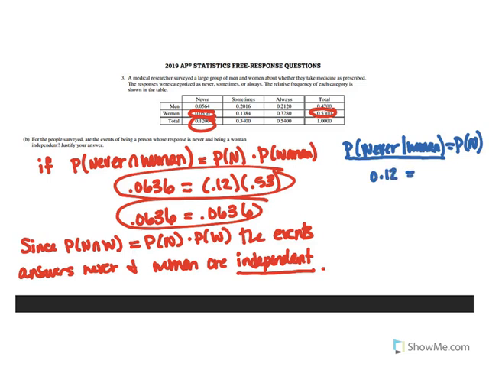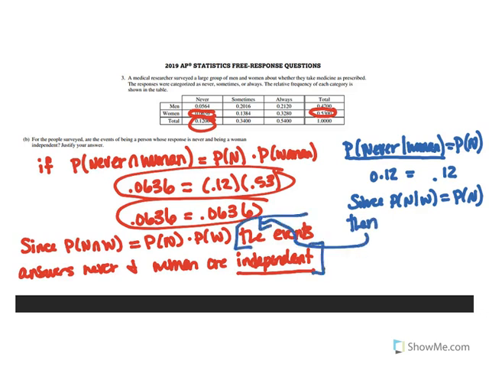We got that calculation earlier. And then the probability of never was 0.12. And so we can say, since the probability of never given a woman is equal to the probability of never, the events, answering never and being a woman, are independent.